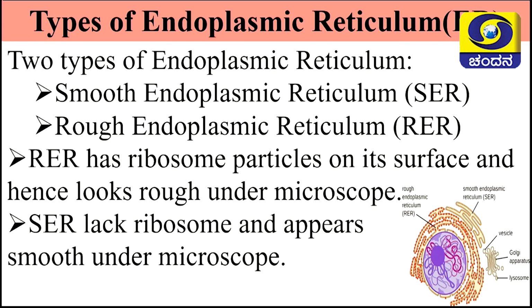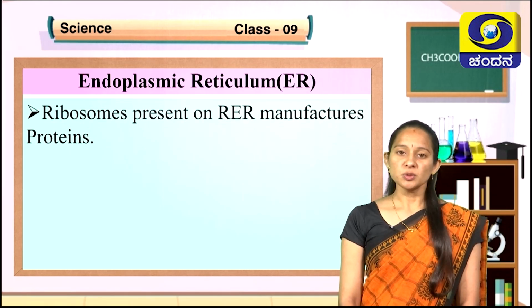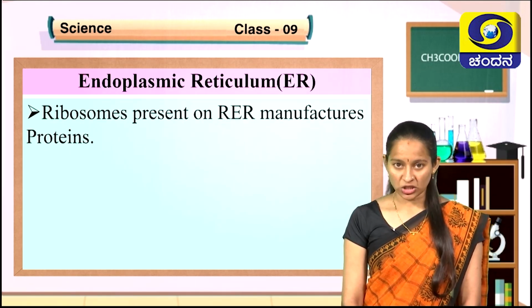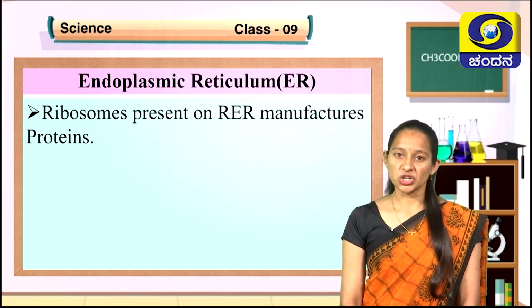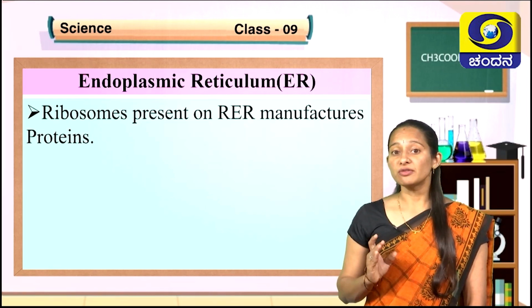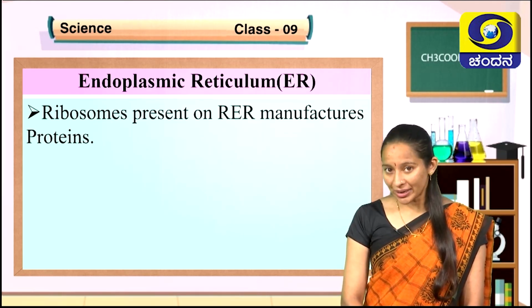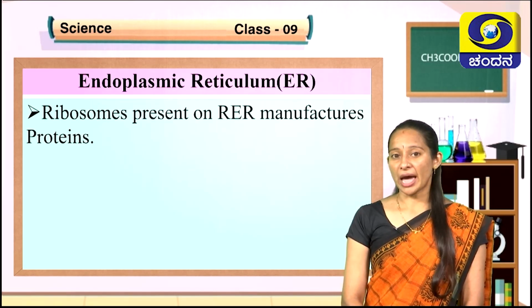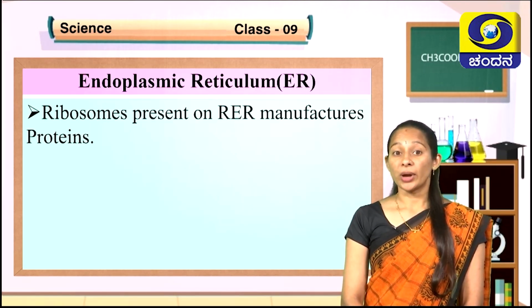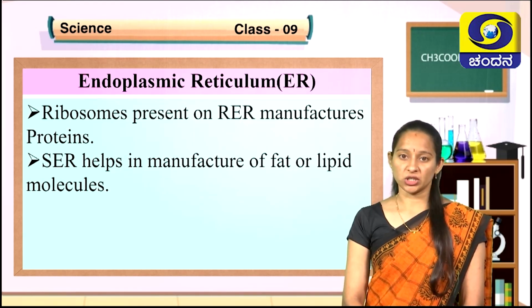Now let us move forward to understand the functions of endoplasmic reticulum. What are the functions of endoplasmic reticulum? Ribosomes present on the rough endoplasmic reticulum help in manufacturing of proteins. Ribosomes are mainly called the protein factories of the cell. These protein factories, which are located on the endoplasmic reticulum, help in manufacture of proteins. Whereas smooth endoplasmic reticulum helps in manufacture of lipid or fat molecules.